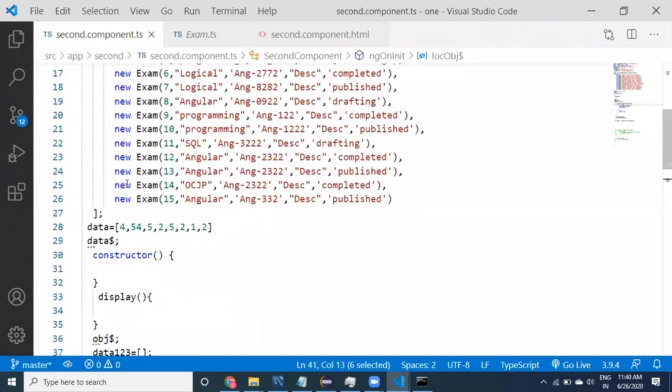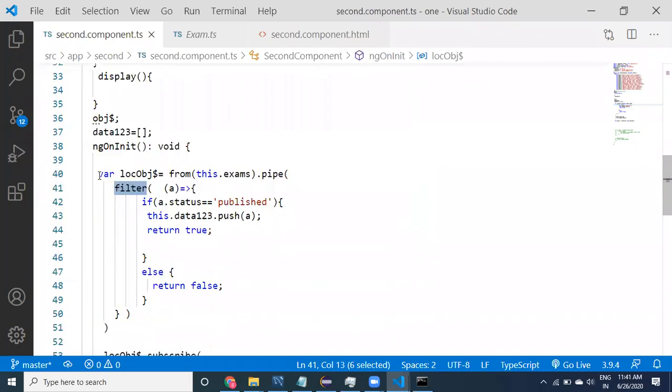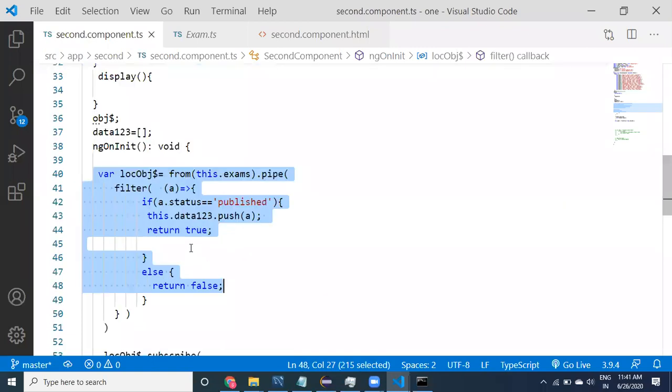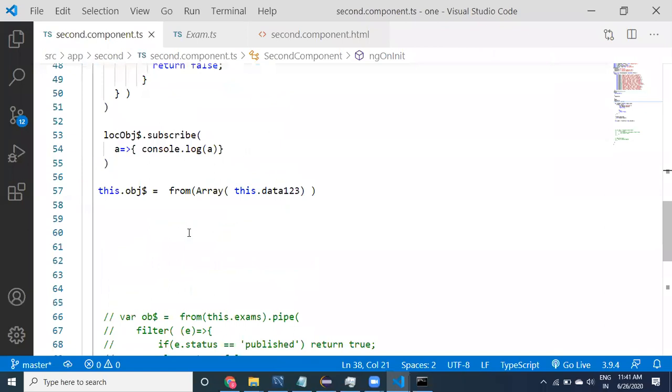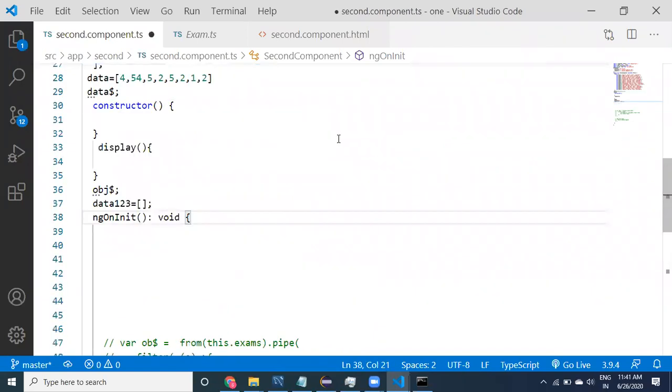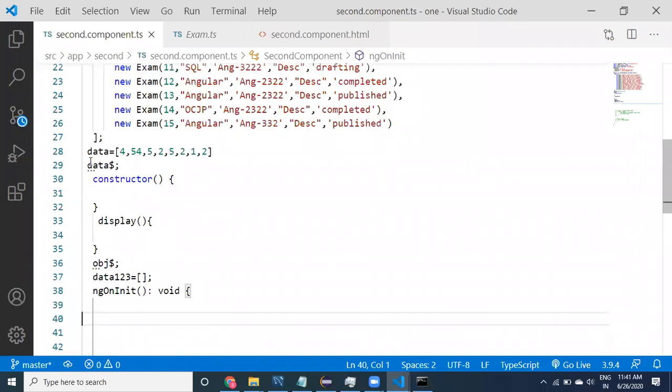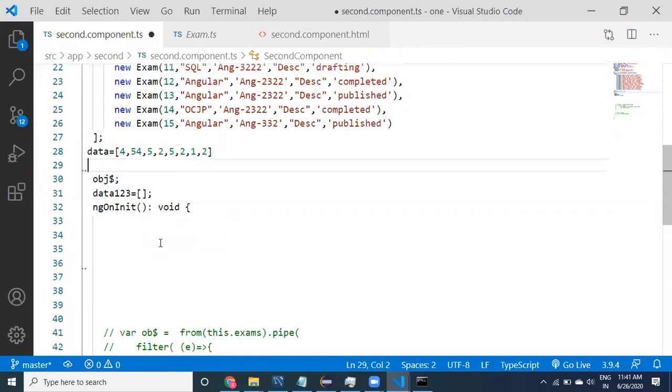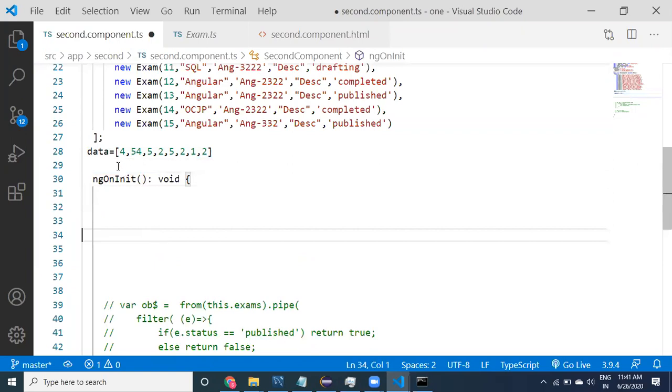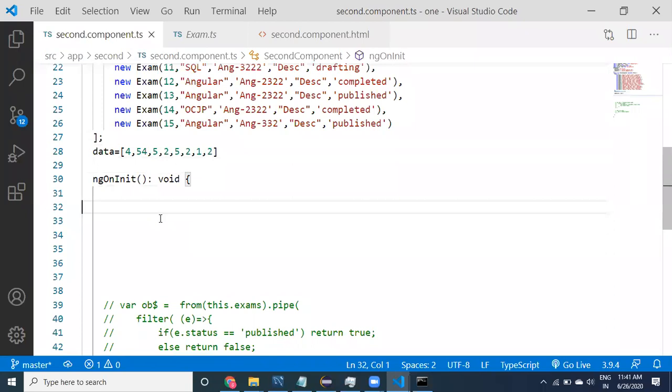So now instead of taking this large example, I would like to show you with a small data. I don't want all these things, so remove all this data. This is the data I have. I would like to take this data and display it in the console.